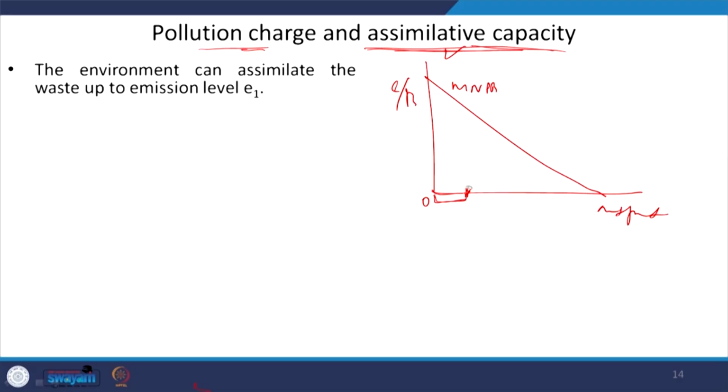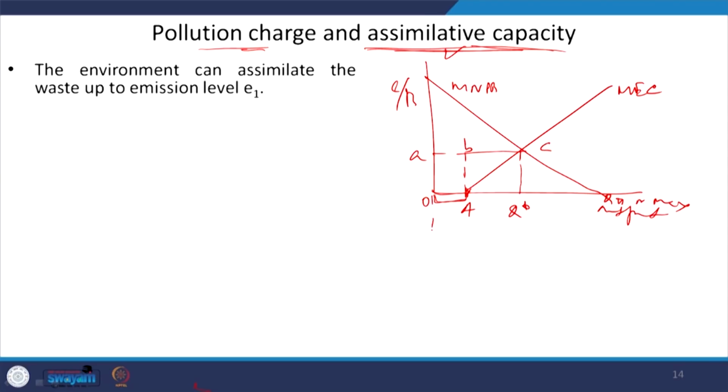So, now the shape of this marginal externality curve, this is okay. This is Q star, this is Q pi or Q max. Let us say the assimilative capacity is denoted by A, this is B, this is C.